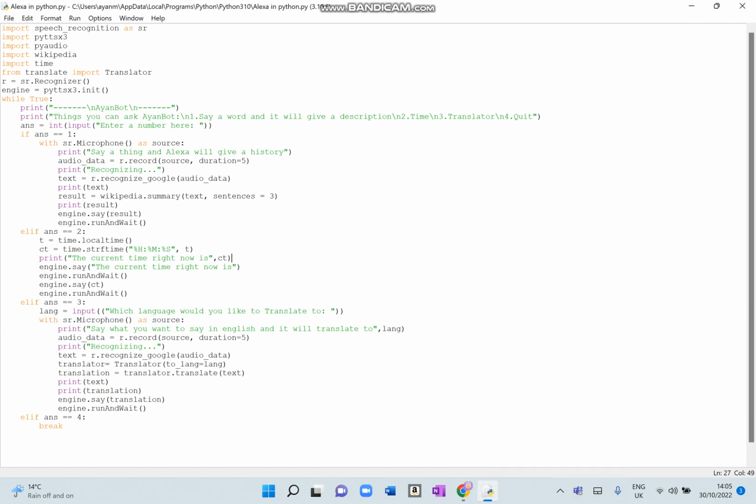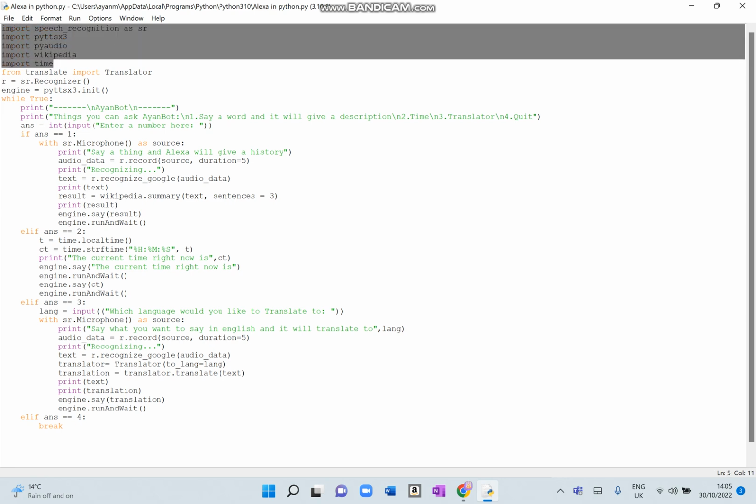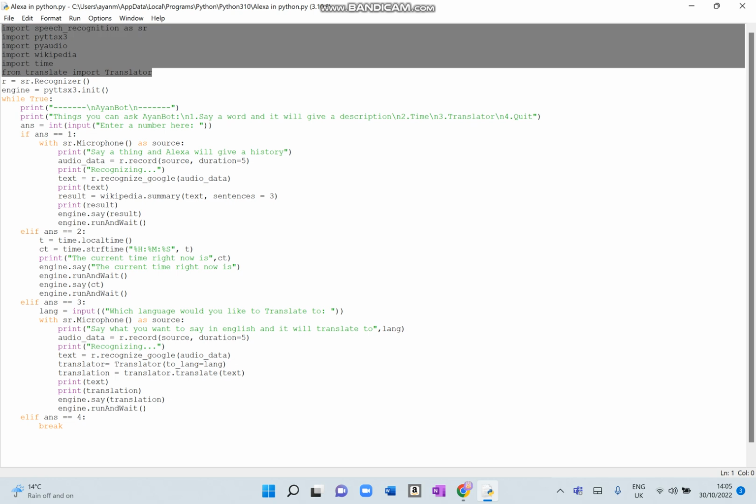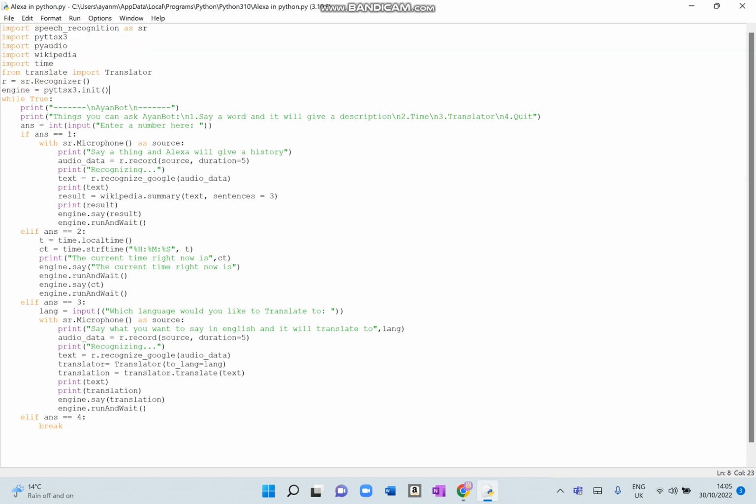Hello there. Today I'll be showing you my Code Olympics Season 6 project in Python. So first, we have to import all the modules that we're going to be using in this program. Then we have to initialize some variables like the recognizer for the microphone and the engine for the TTS.